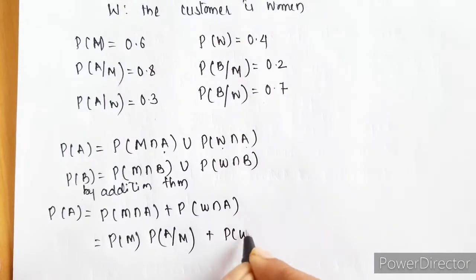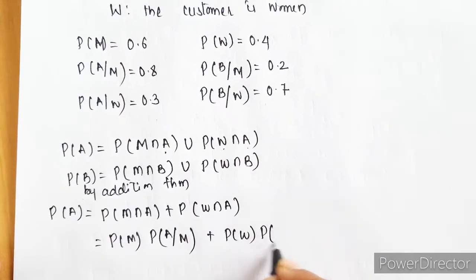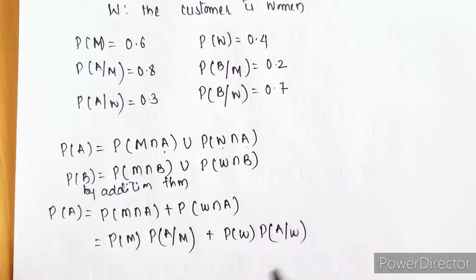Similarly, the probability of woman times the probability of ordering dish A given that she is a woman.